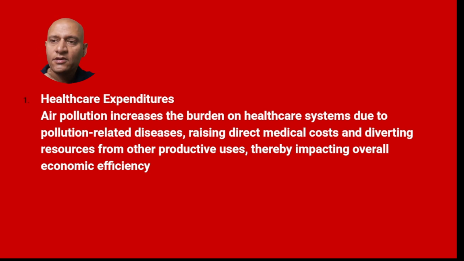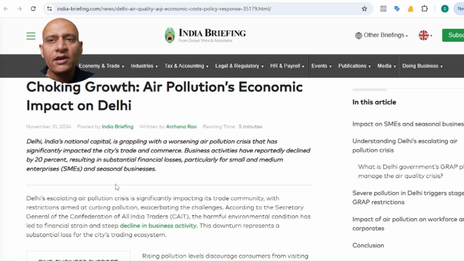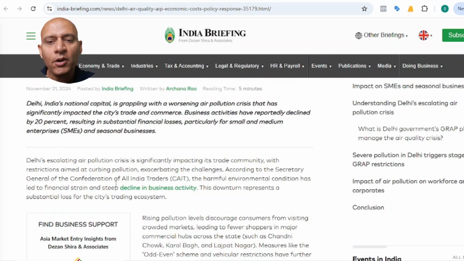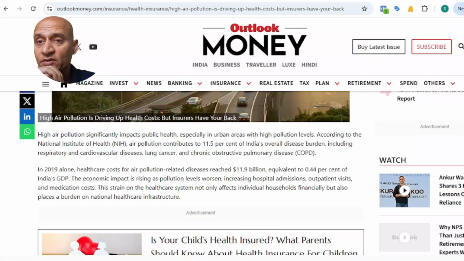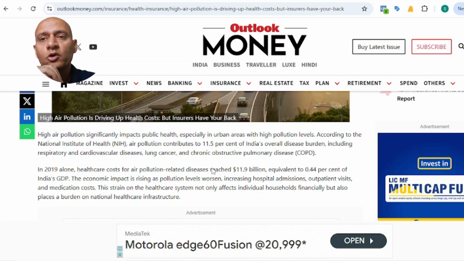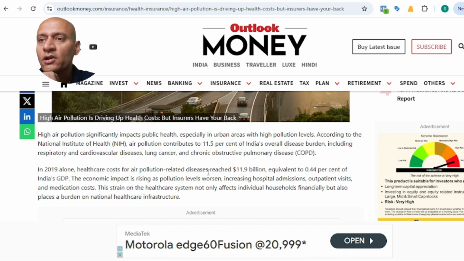So there is another article. If we look at this article on checking growth, air pollution and economic impact on Delhi, we have taken Delhi as an example. Here we can see that business activities have reportedly declined by 20%, and this results in substantial financial loss, particularly for small and medium enterprises and seasonal businesses. Now we might also want to understand the impact on the overall economy.